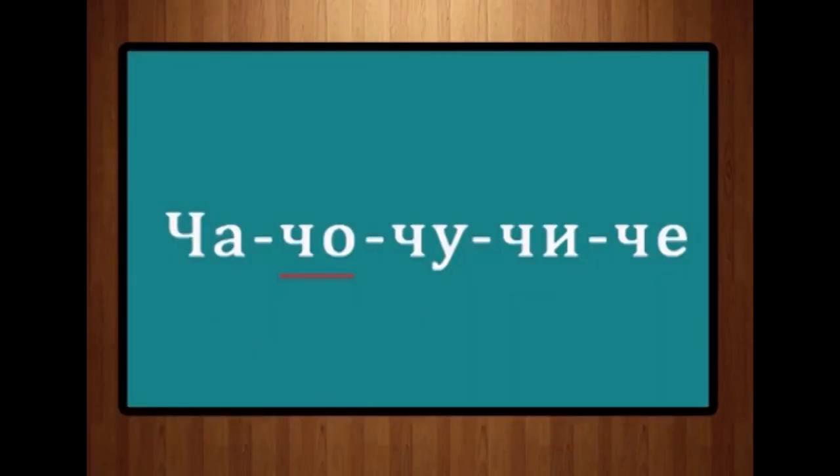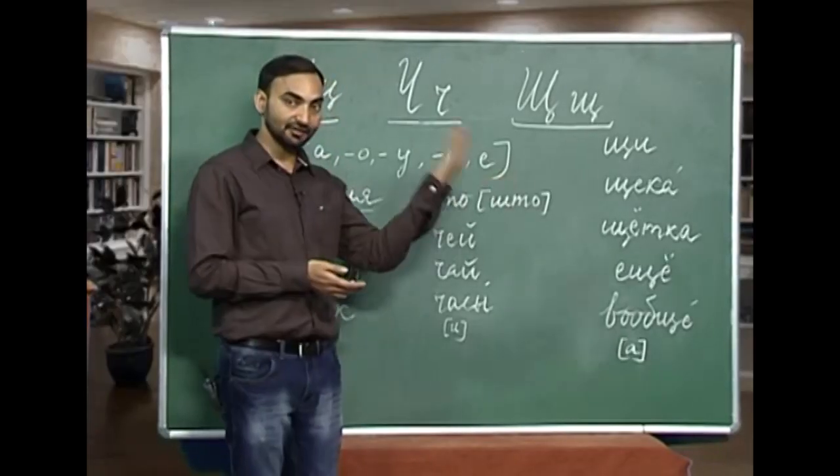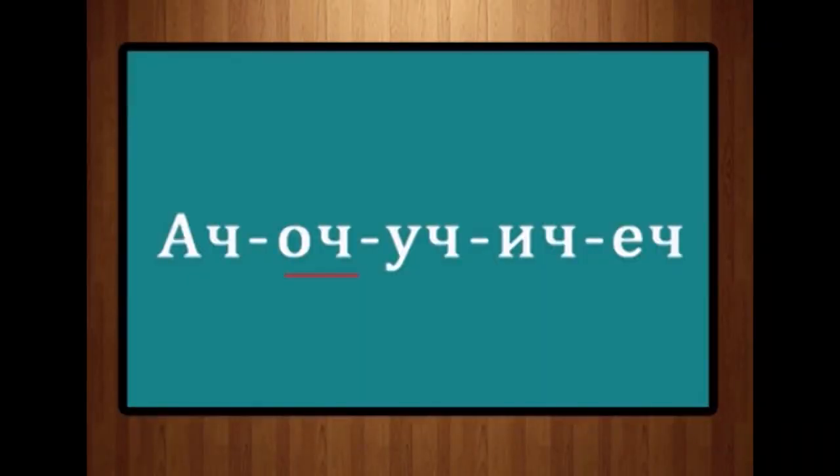Cha, cho, chu, chi, che. The other way around, ach, och, uch, ich, ech.